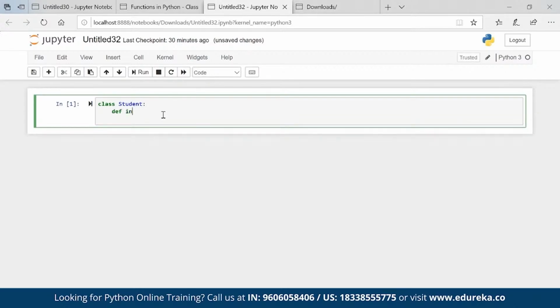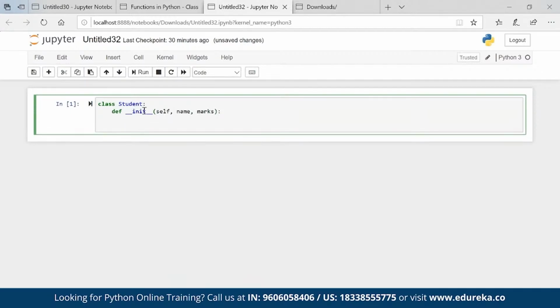def __init__(self, name, marks). Now what is an init? Init is nothing but a constructor. So this init method, basically we are creating a function inside a class, and this method is known as the constructor, which is helping us to initiate the instance variables. This is my instance. In this instance I have variables called name and marks. That is how the syntax is.